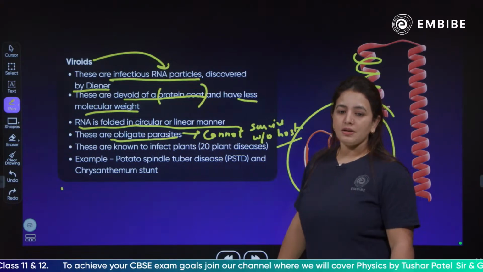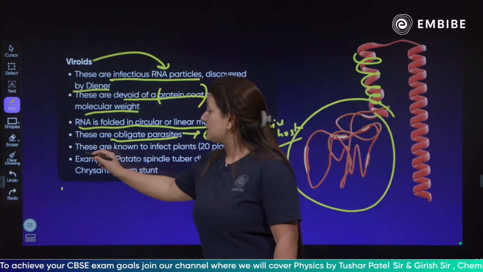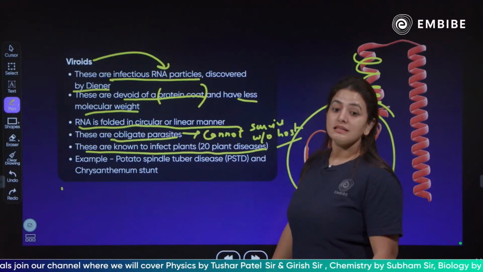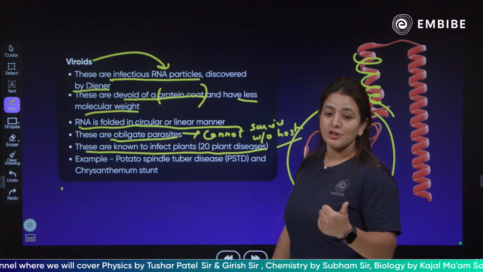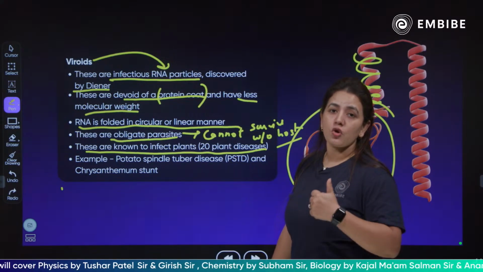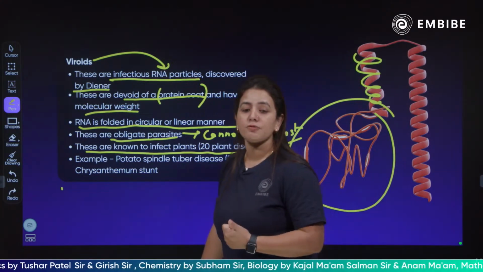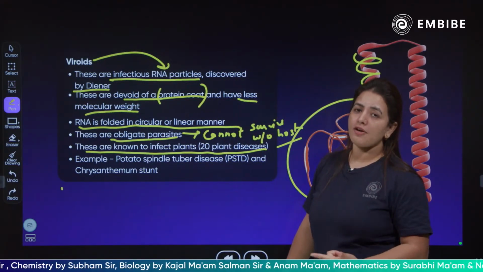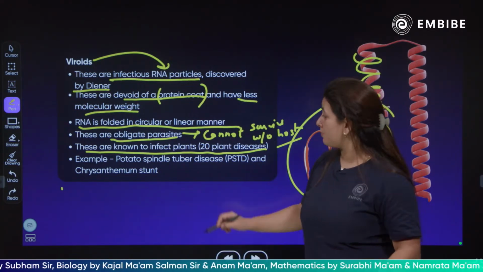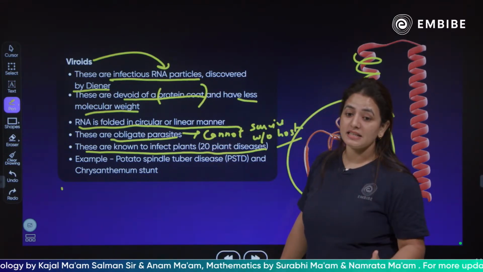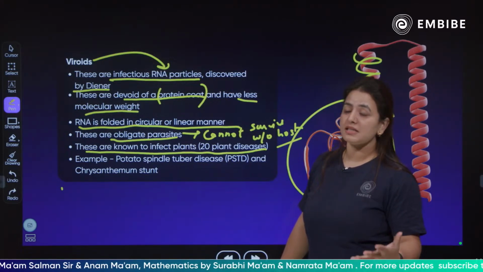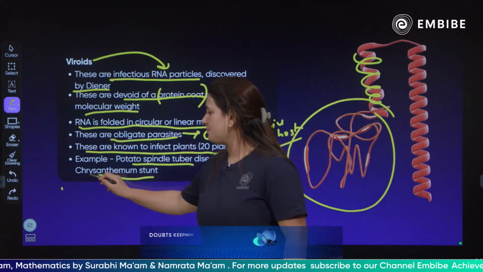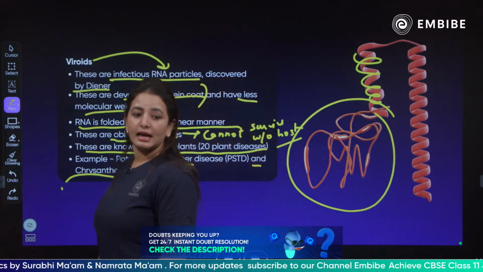Okay, children, these are known to infect plants and cause more than 20 plant diseases. The major infection-causing agents in plants were RNA-containing viruses, and viroids also have RNA, which is responsible for causing these diseases. Among them we have potato spindle tuber and chrysanthemum stunt.